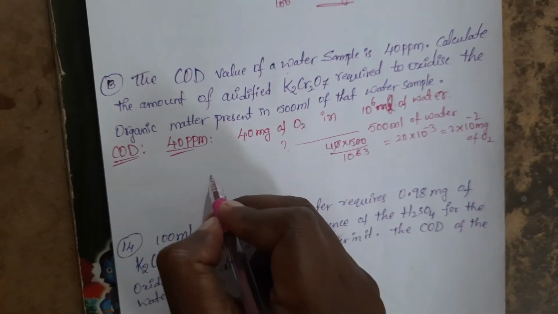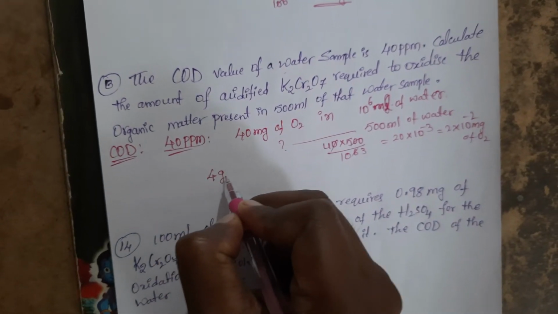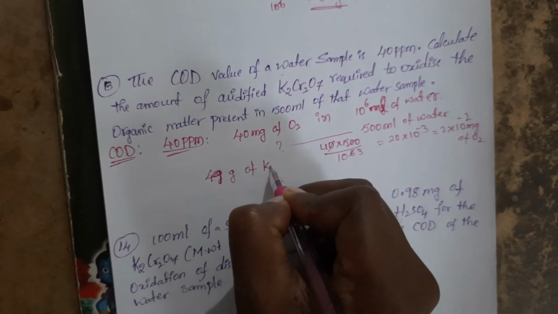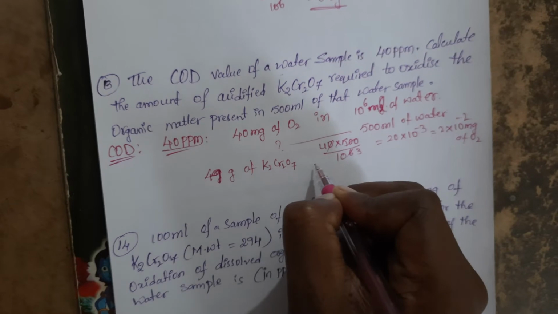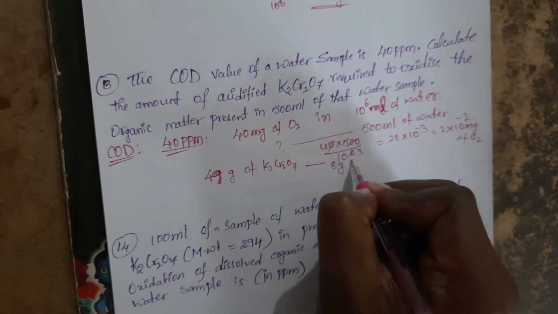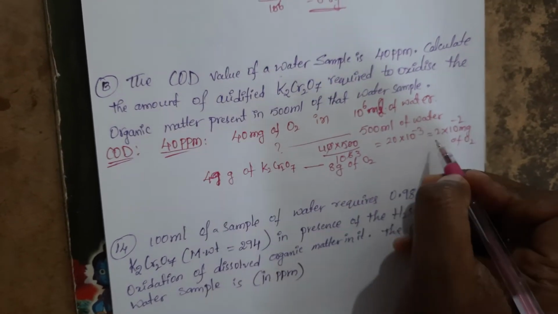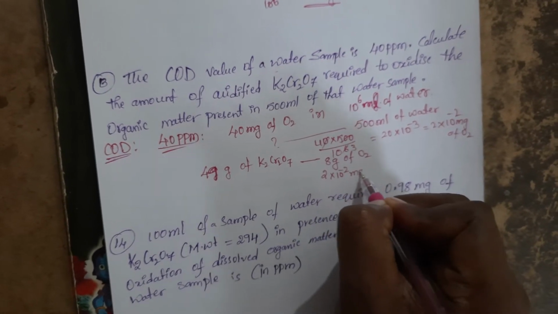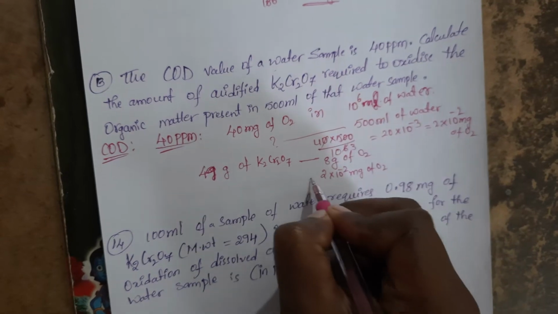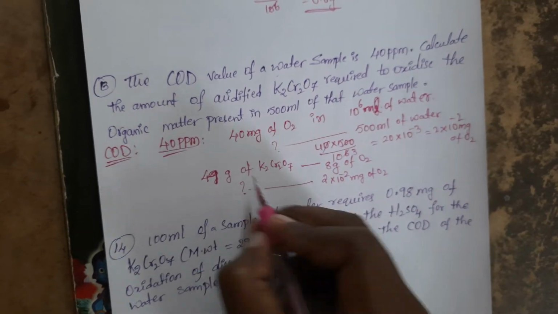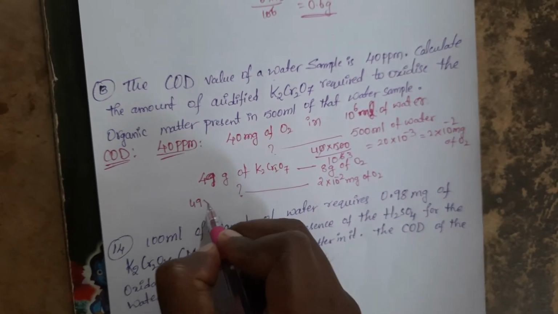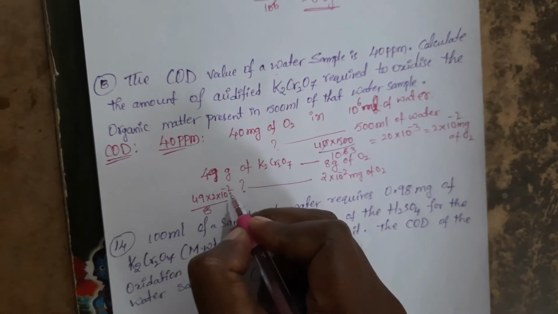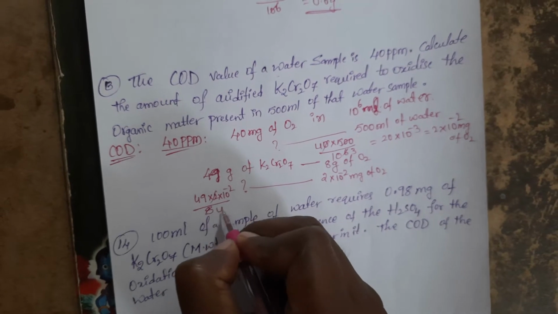We just saw that 49 grams of potassium dichromate, K2Cr2O7, gives 8 grams of oxygen. They have given 2 into 10 power minus 2 milligrams of oxygen, so how much potassium dichromate will be required? 49 into 2 into 10 power minus 2 by 8.